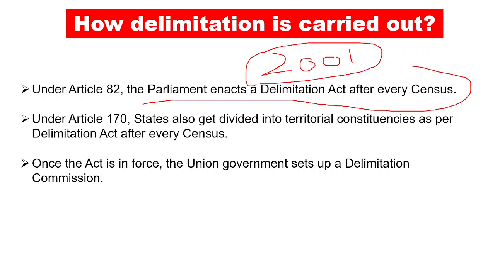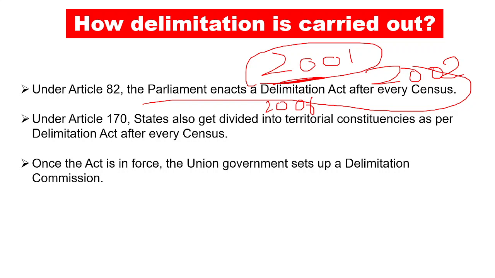After the Delimitation Act was brought about in 2002, around 2006, if I'm not wrong, the Delimitation Commission was formed, right? The 2001 census was carried out, in 2002 we had the Delimitation Act, and then in 2006 the Delimitation Commission was formed, and in 2008 delimitation was carried out in all of the other states, but it was deferred in Assam, Nagaland and other northeastern states because of security reasons.